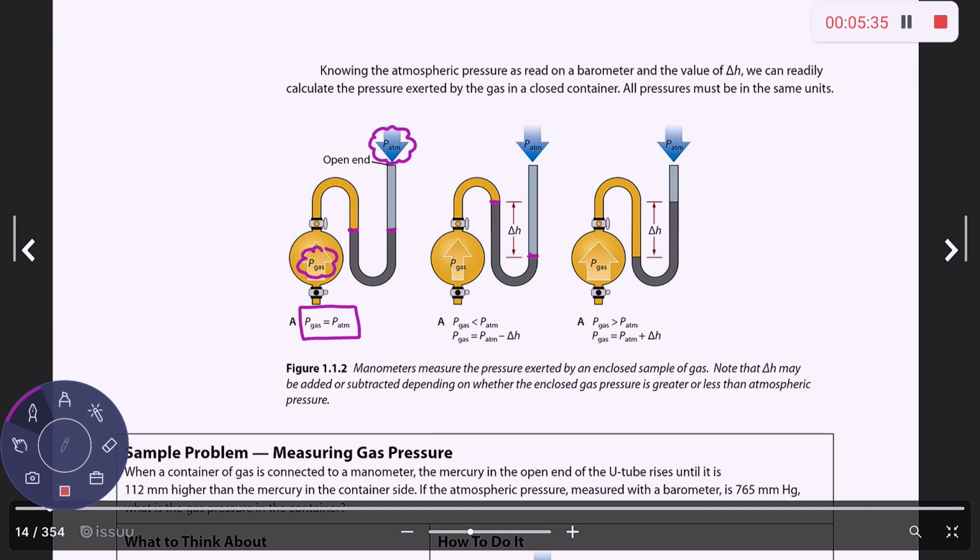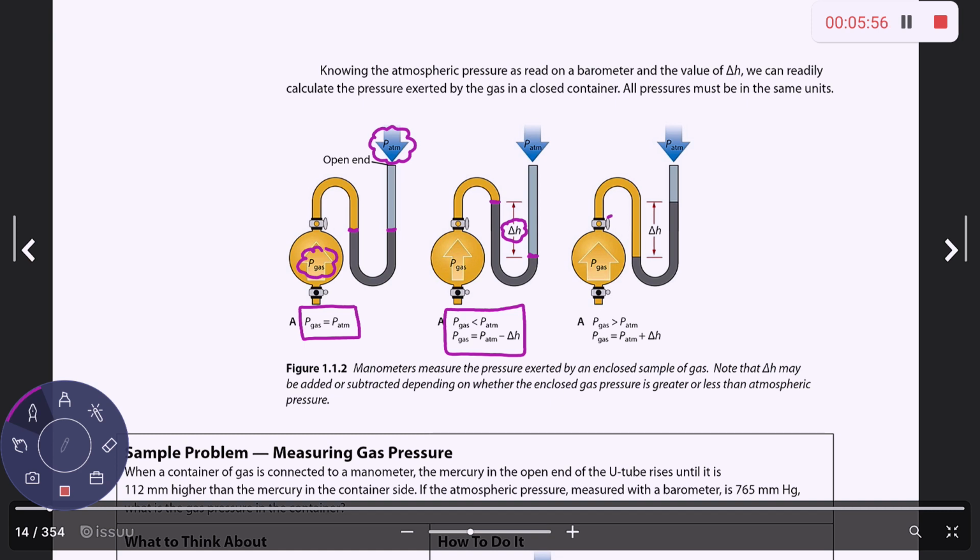Here the atmospheric pressure is greater than the pressure of the gas, and you would have to calculate the pressure of the gas in this enclosed container by taking the atmospheric pressure and subtracting whatever this difference is in the height between the two sides in the U-tube of the liquid mercury.